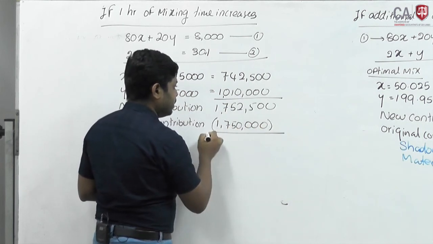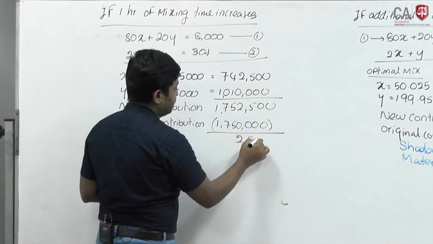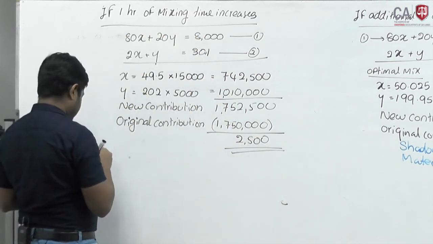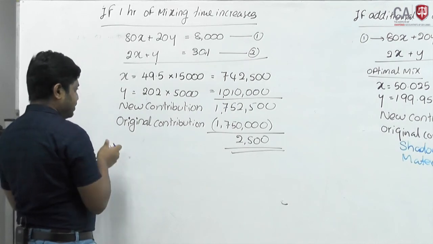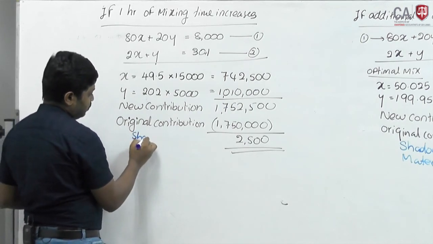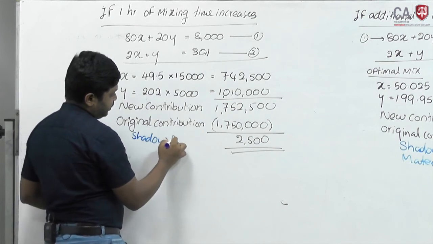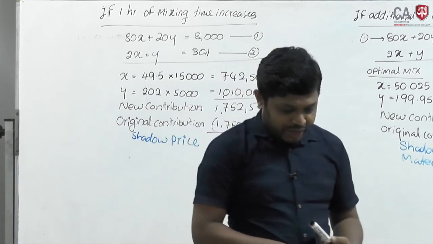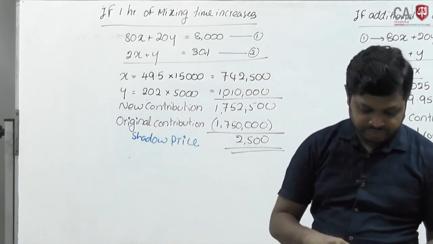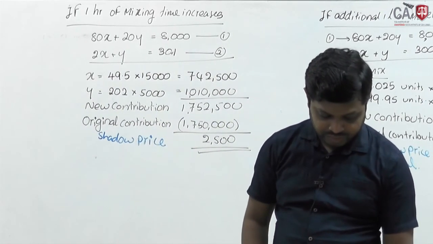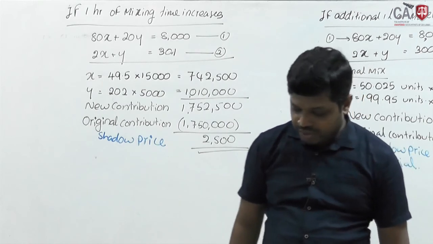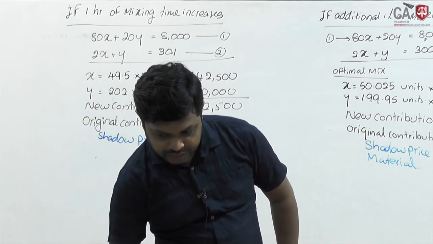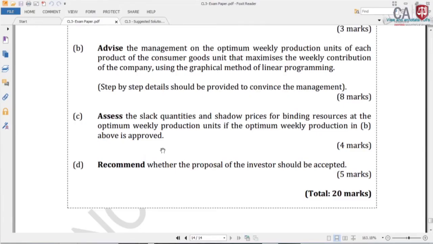If you deduct it, 2,500 is the shadow price of 1 mixing hour. Shadow price of 1 mixing hour. You can find it out. Okay, that is part C of the answer.